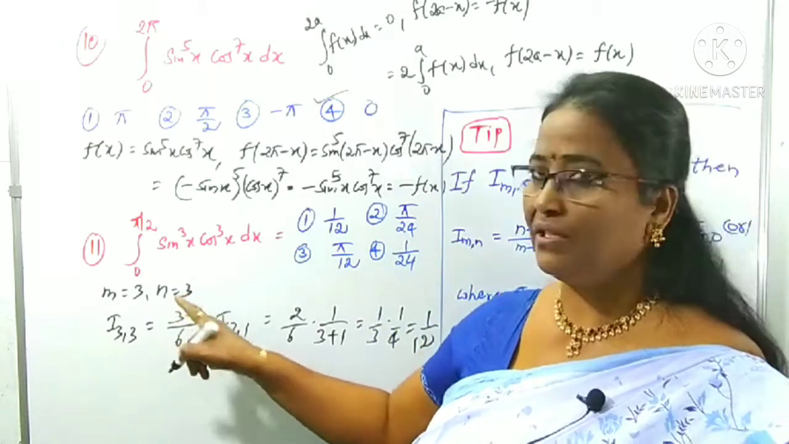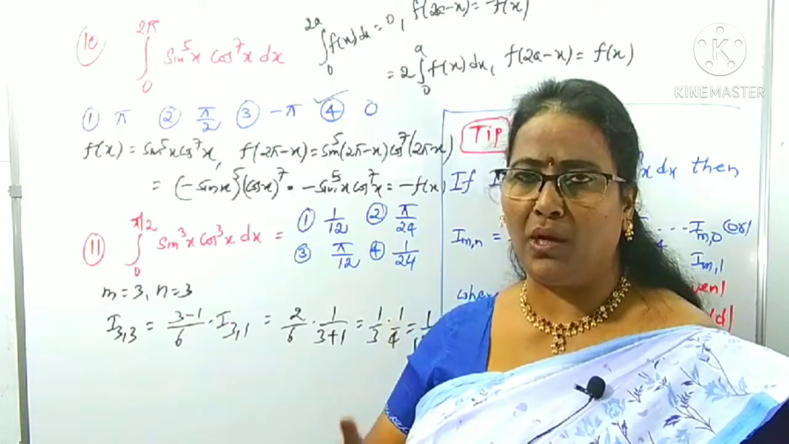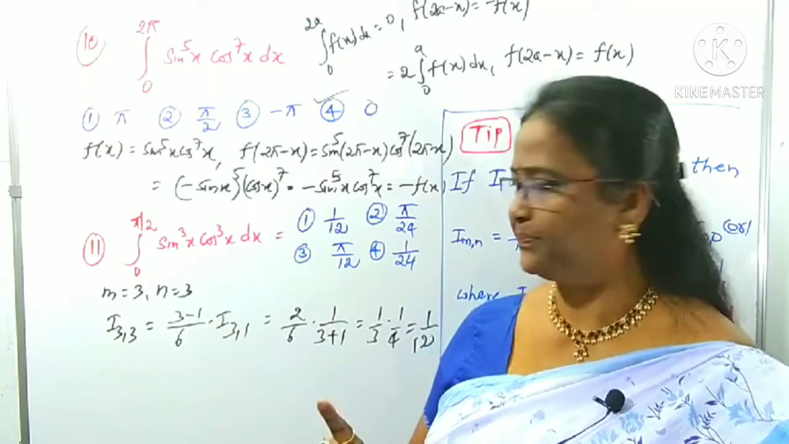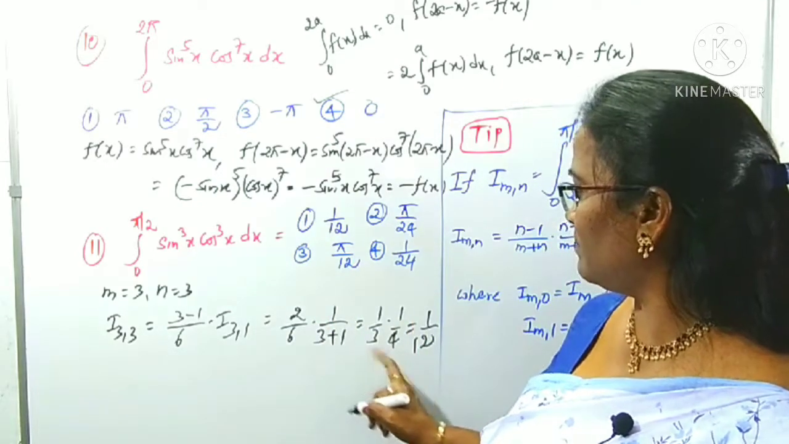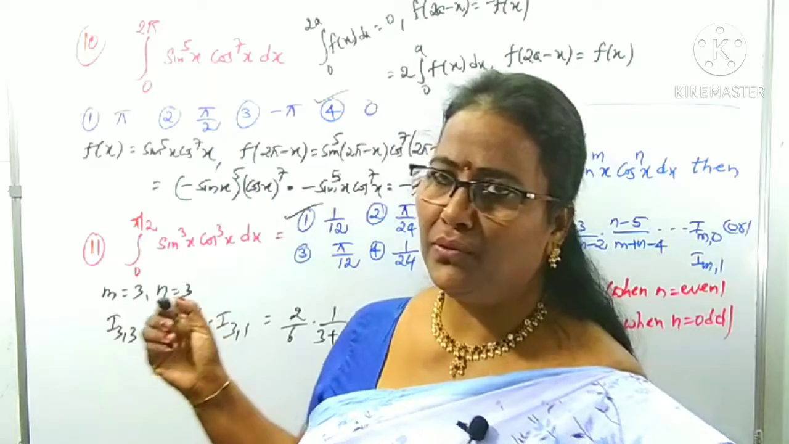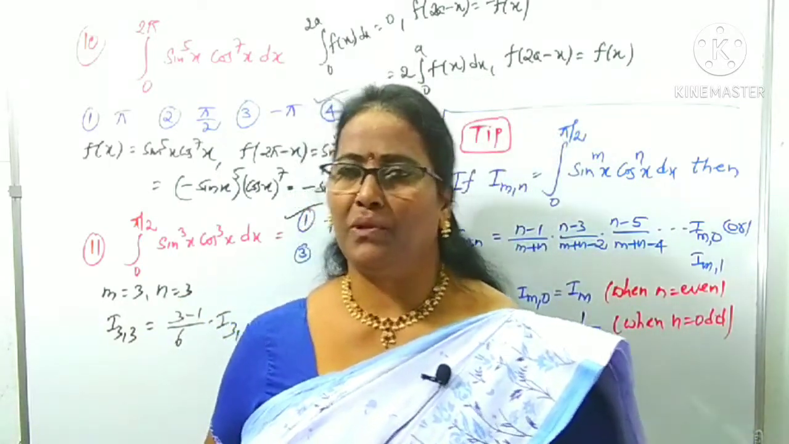If n is even, we get some I m comma 0. Then I m comma 1 is simply 1 by m plus 1. Now, what is the answer? 1 by 12 is clearly the first option. Is it clear now?